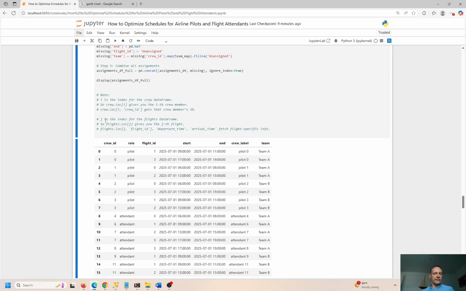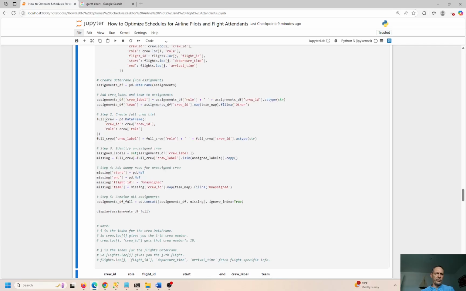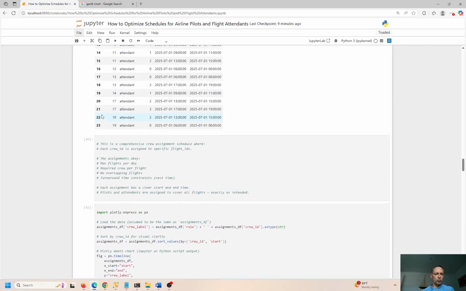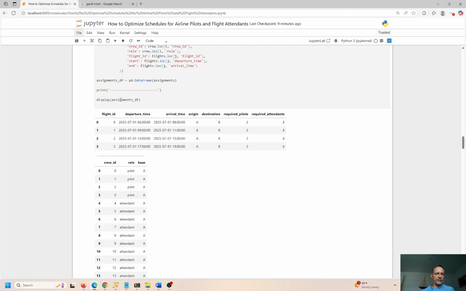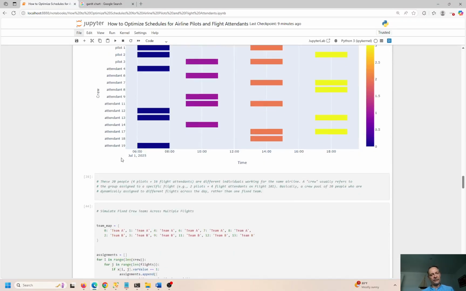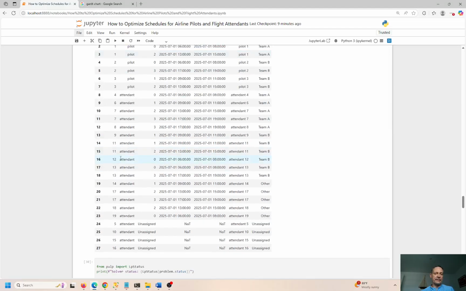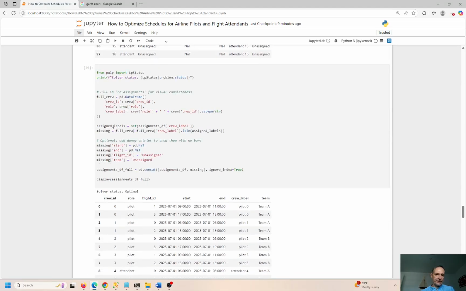And the J does almost the same thing, but instead of the crews, it gets the flight data frame. This is how we assign all the crews and all the flights together to get the, what was this called? The assignments. So you get the assignments data frame, right? So that's how we loop through all the I's and all the J's. We get the assignments down here. Let me hit Control Enter to refresh this cell.